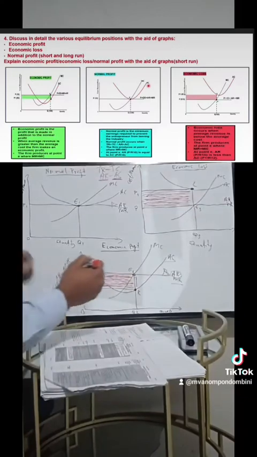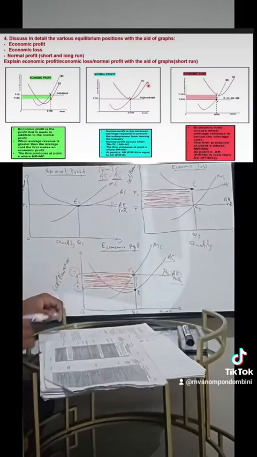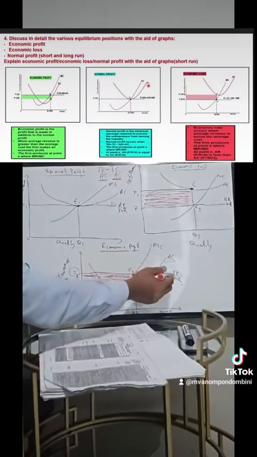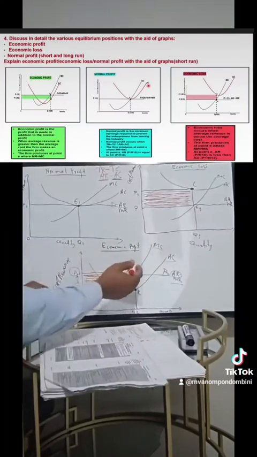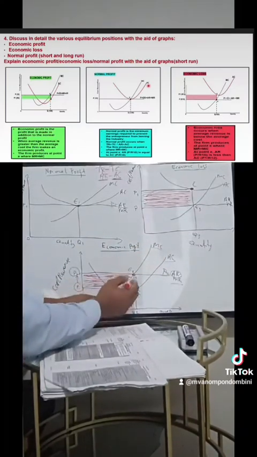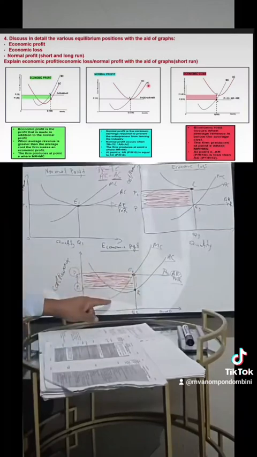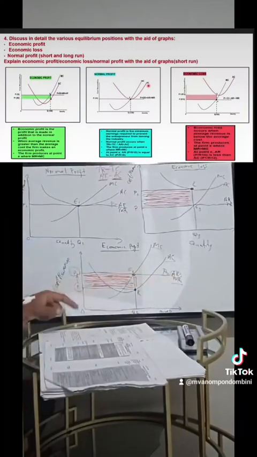And then we have the equilibrium point here, higher up, where our average revenue intersects with our marginal cost. As you can see, our marginal cost meets at the same point with the average revenue, right?